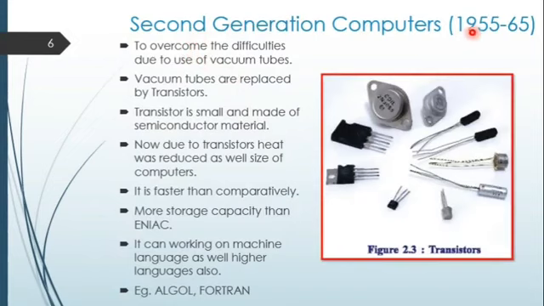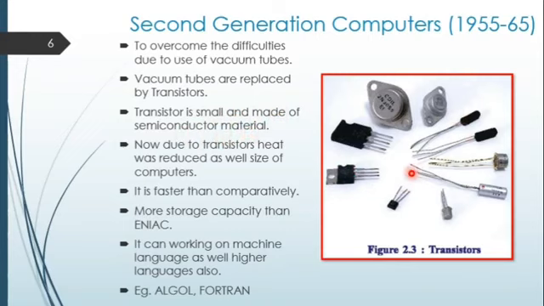Second generation computers, 1955 to 65. To overcome the difficulties due to the use of vacuum tubes, they were replaced by the transistor. So here is the picture of a transistor. Here a lot of transistor pictures are given, and vacuum tubes were not working properly because of heat generation and were also replaced frequently. A transistor is small, made of semiconductor material.